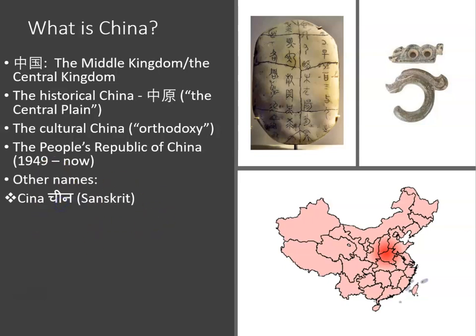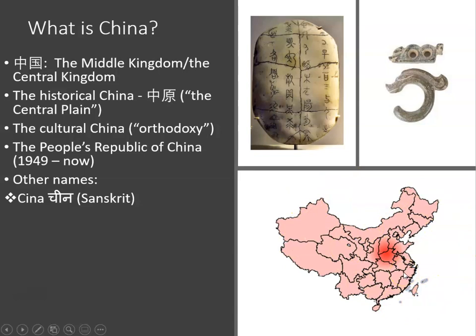Okay, so in Sanskrit, now Sanskrit is a classical language in the Indian subcontinent. Indian subcontinent was one of those areas that first recorded China. So in the Sanskrit language, China was written as China. So it is very similar to the word in the English language, China, right? So what does it mean? It refers to the name of the first empire that was established in this area.